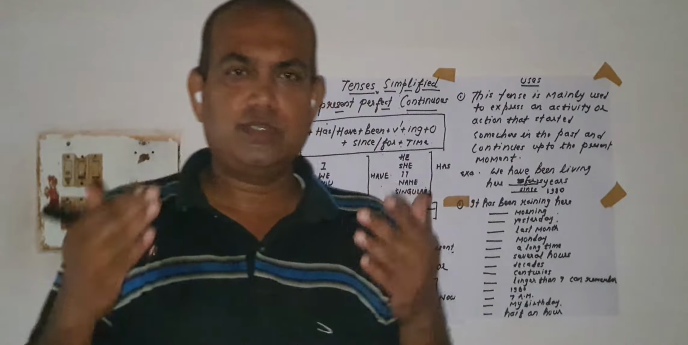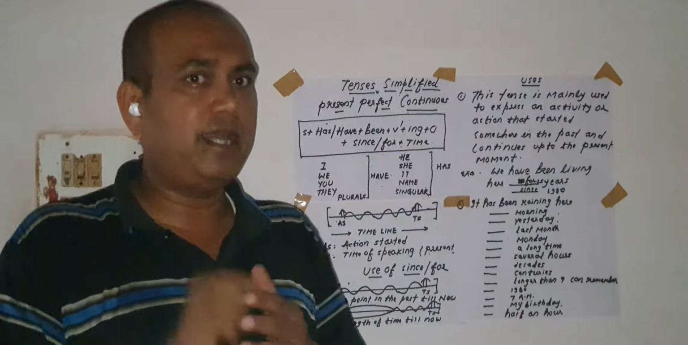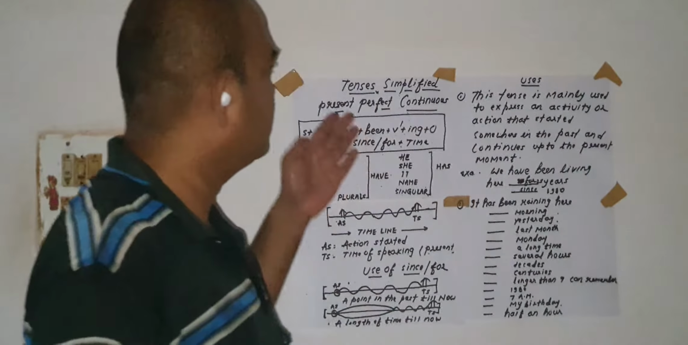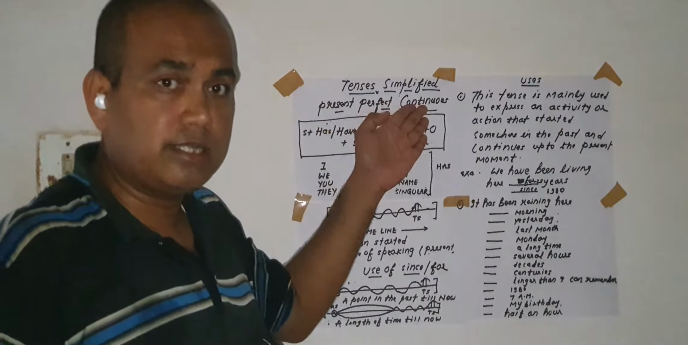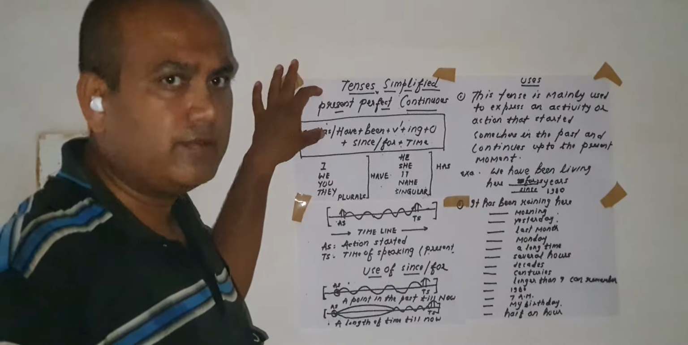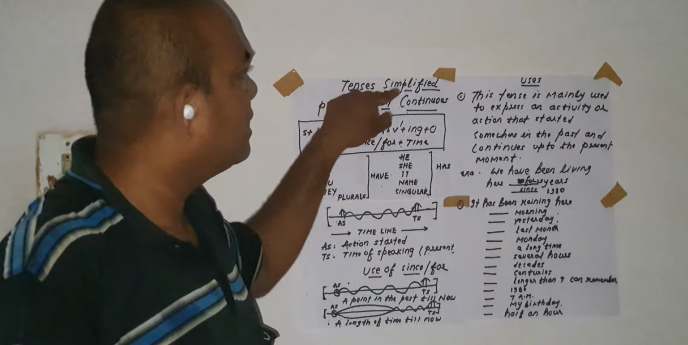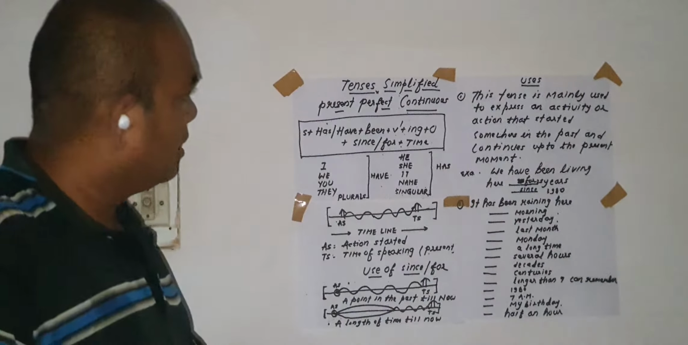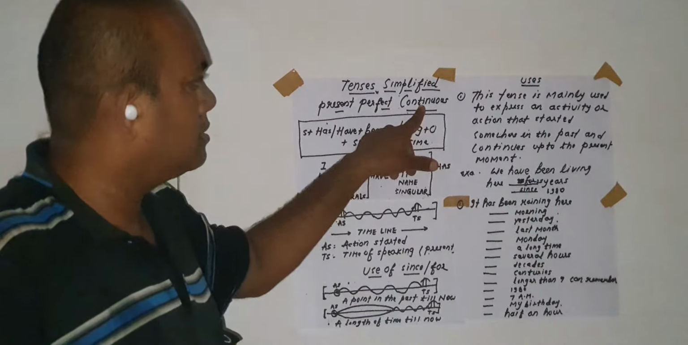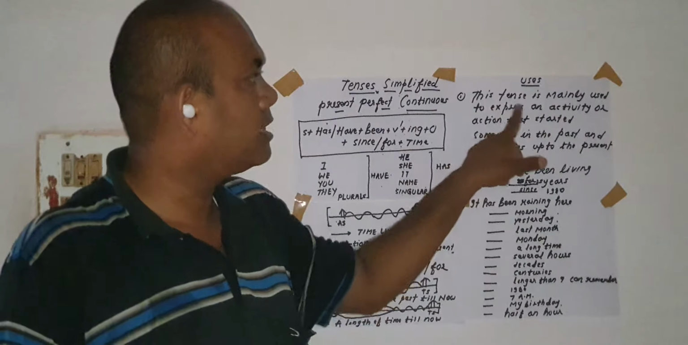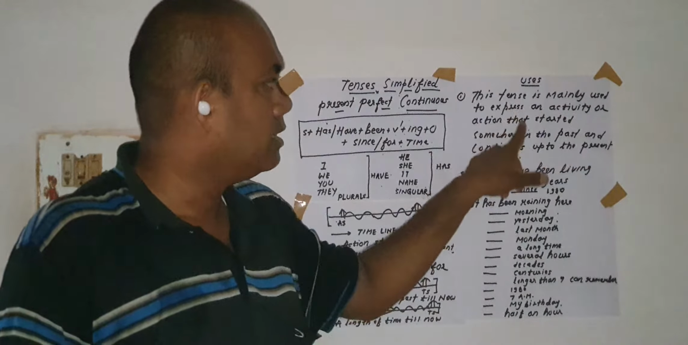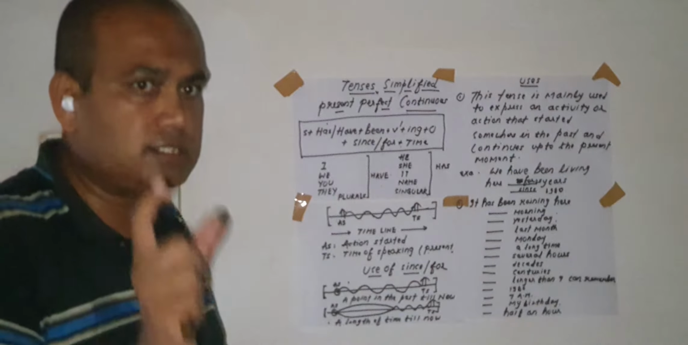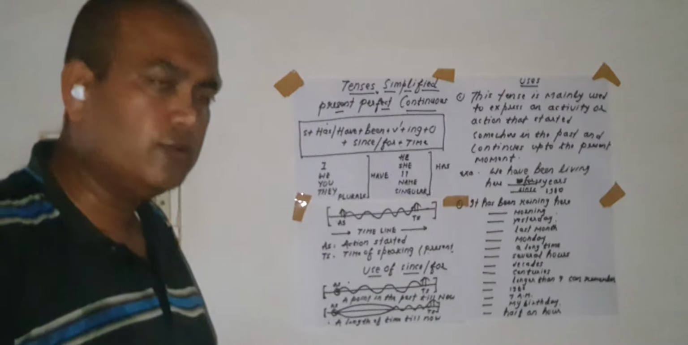Hello students, hello teachers. Today I am going to start my second topic of tense, that is present perfect continuous. This is the second tense I have taken in my series Tenses Simplified. As we all know, present perfect continuous is mainly used to express an activity or action that started somewhere in the past and the activity is still continuous up to the present moment.